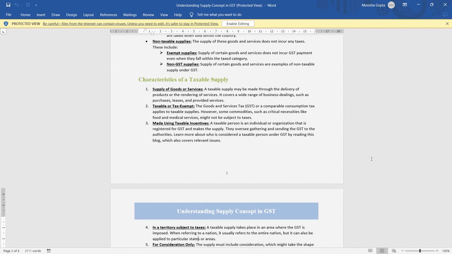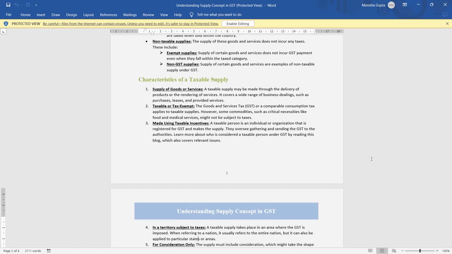For example, an ambulance service which carries patients from one place to another is not covered under GST. These are necessities, so we don't calculate GST on that.